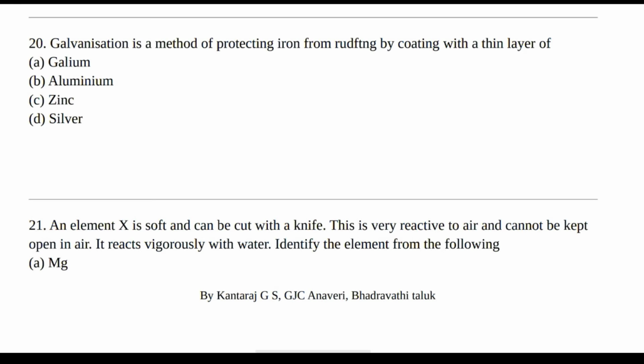Next question. Galvanization is a method of protecting iron from rusting by coating with a thin layer of gallium, aluminium, zinc, silver. The right answer is zinc.